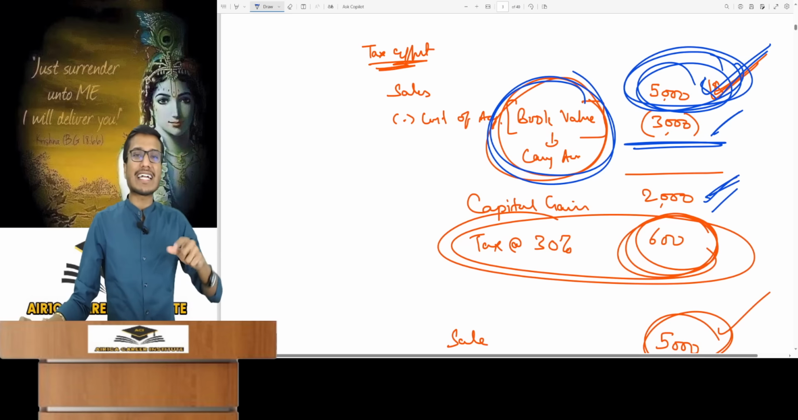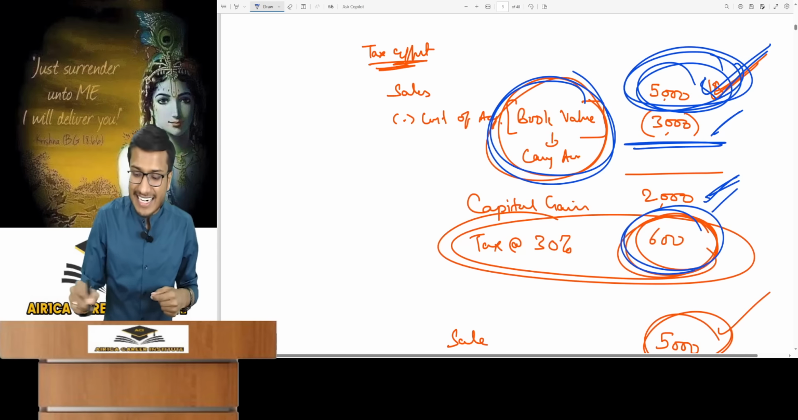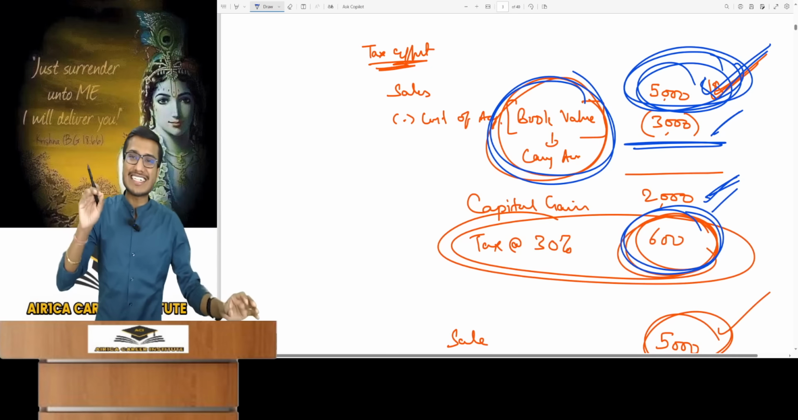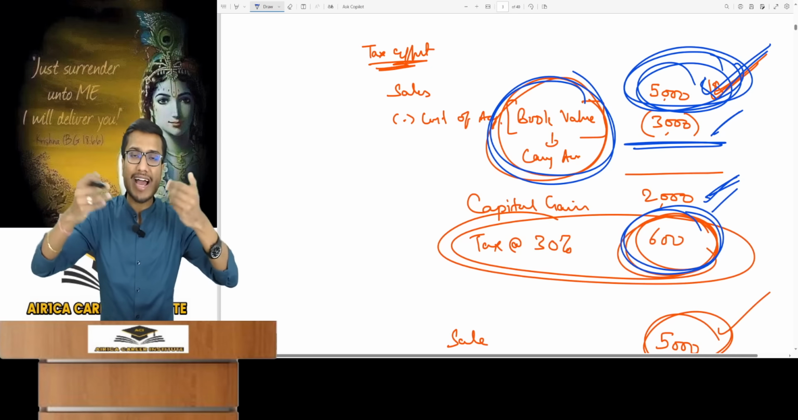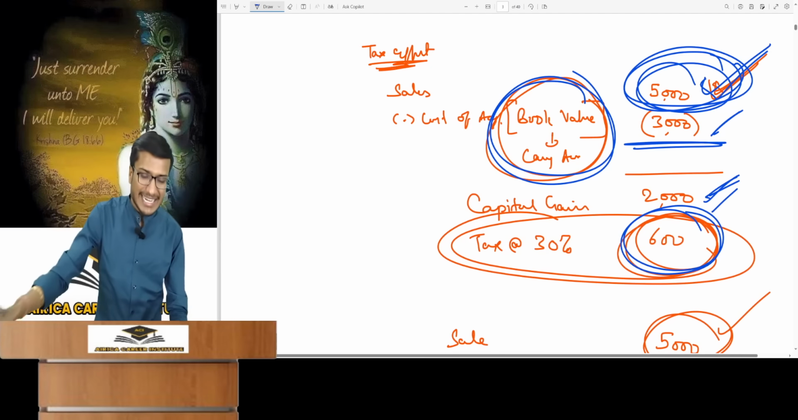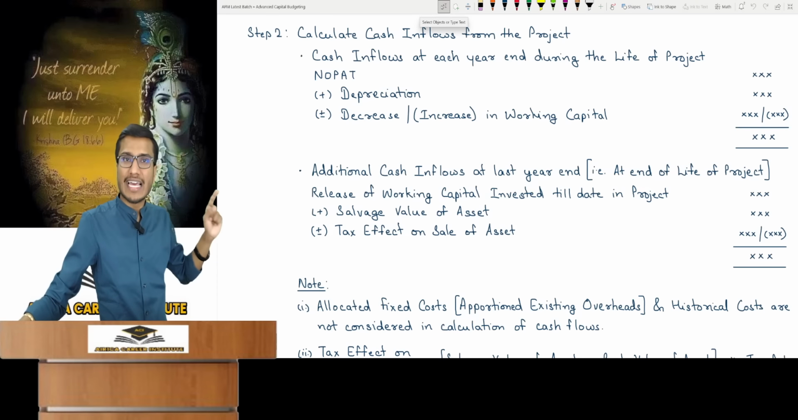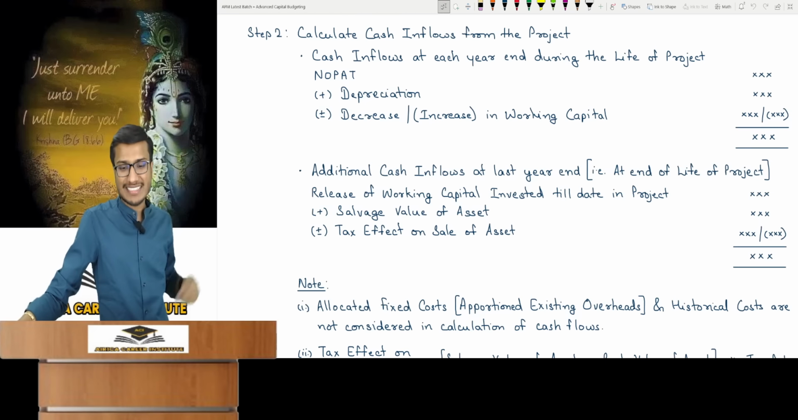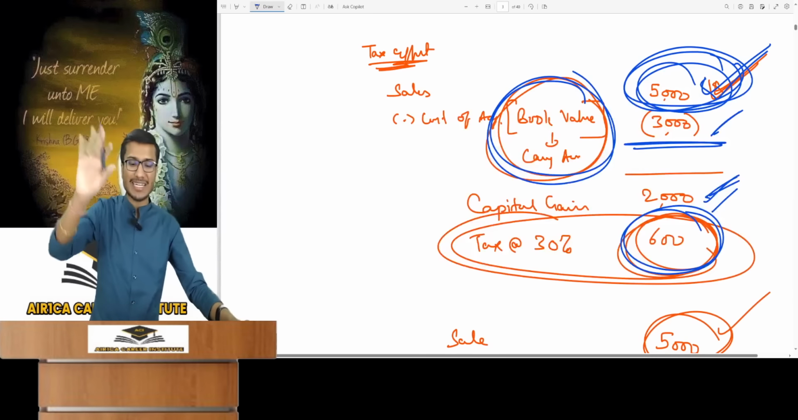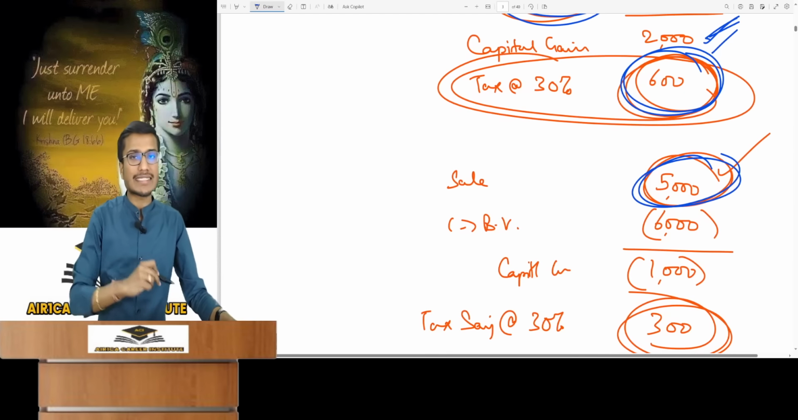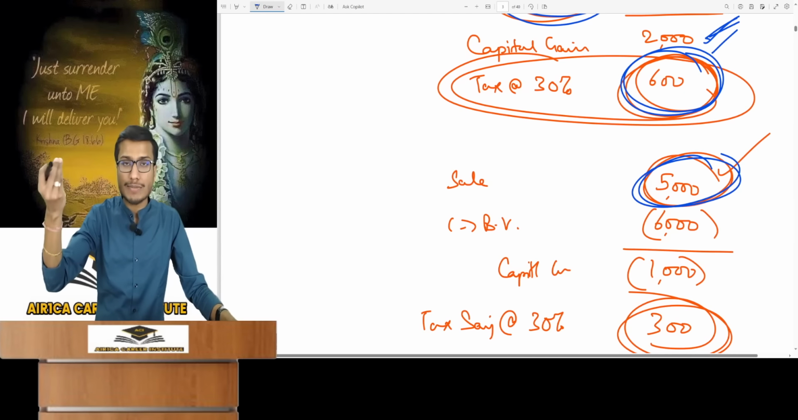On our 2,000, suppose the tax is 30%, meaning I will have to pay a tax of 600. The 600 tax amount is an outflow and must be deducted. You can see that the tax effect is shown as plus minus. Working capital release and salvage value are inflows, and if the tax effect causes tax payable, then you should deduct it. And there can also be tax saving. Let me give you an example. The salvage value was 5,000, but the book value was 6,000.